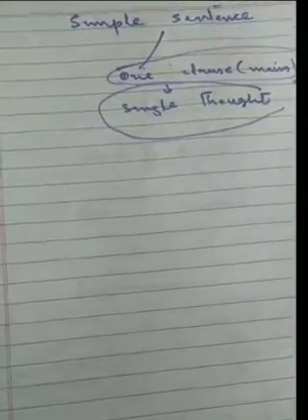The clause present in a simple sentence is the main clause that can stand by its own.